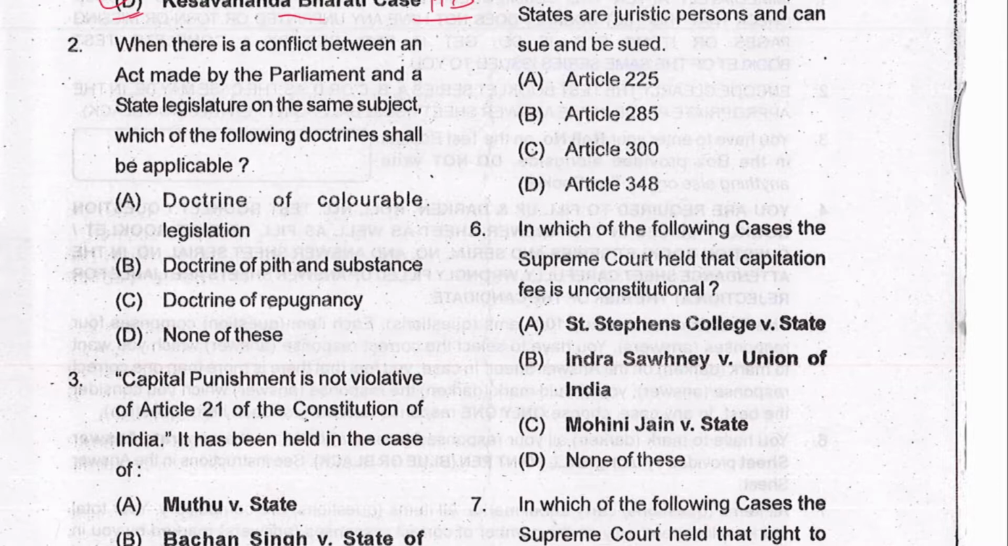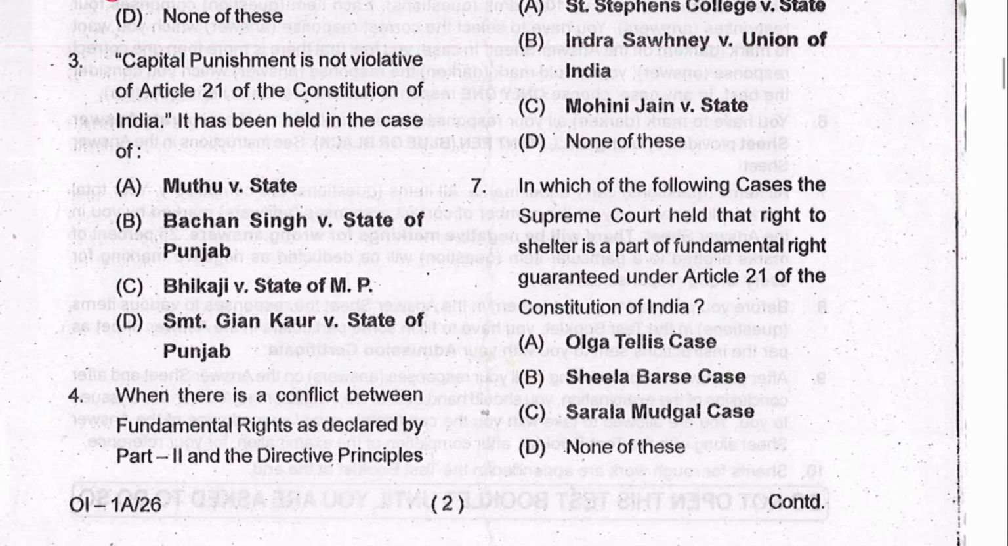Next is 2. When there is a conflict between an act made by Parliament and a state legislature on the same subject, which of the following doctrine shall be applicable? Doctrine of repugnancy, C is the answer. And which article provides for the same? This is Article 254 of Constitution of India. Next is 3. Capital punishment is not violative of Article 21 of the Constitution of India. It was held in Bachan Singh versus State of Punjab. B is the answer.